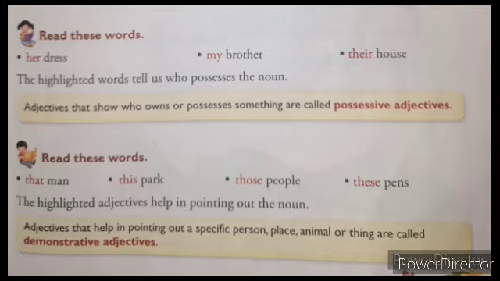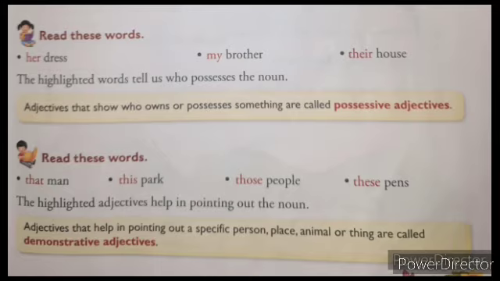The next type of adjective we are going to see is possessive adjectives. What do possessive adjectives mean? We will see. Adjectives that show who owns or possesses something are called possessive adjectives. Here, an adjective that shows who owns or possesses means it shows to whom that something belongs.